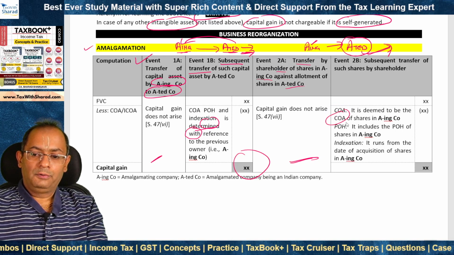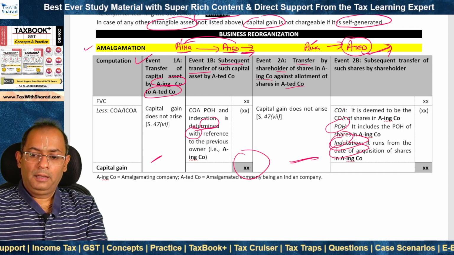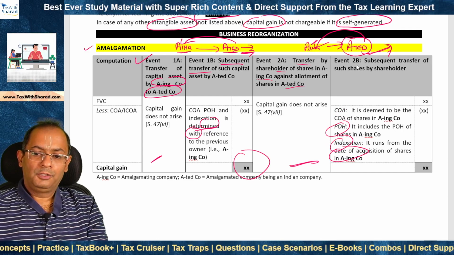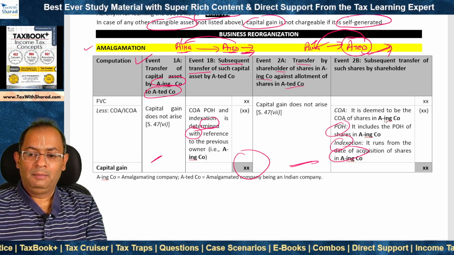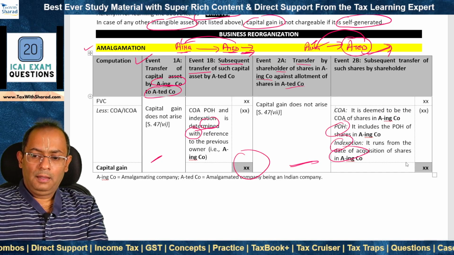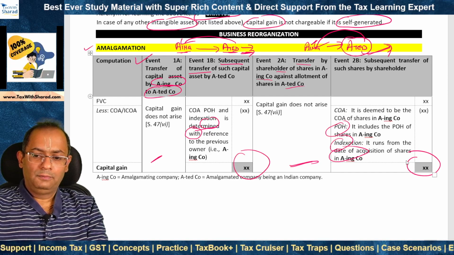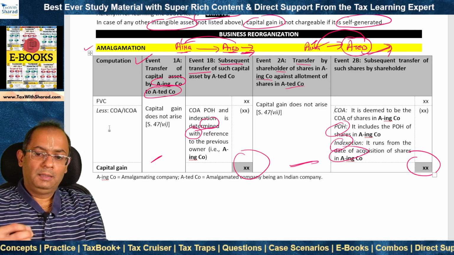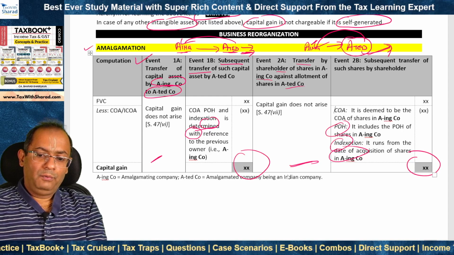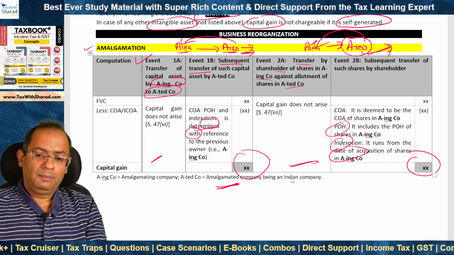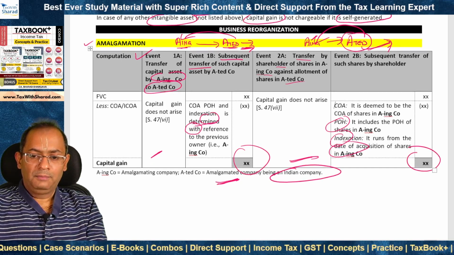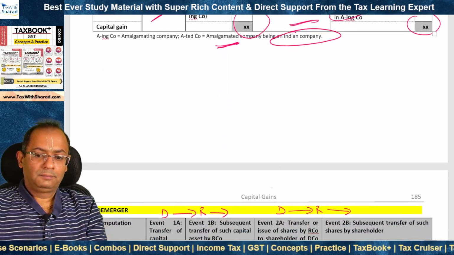Then the cost of acquisition, period of holding, and indexation are determined with reference to the shares that he held in the amalgamating company. And accordingly, we determine the amount of capital gain. But the point we need to note is that these provisions apply when the amalgamated company is an Indian company.